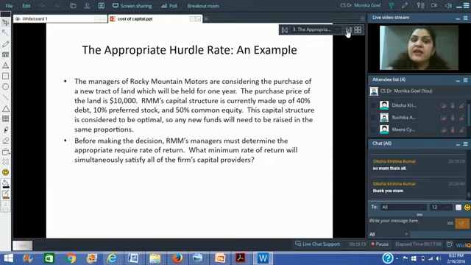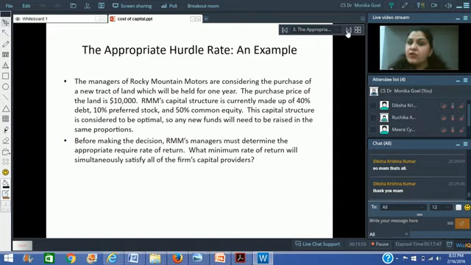In order to understand this appropriate hurdle rate, let us take an example. Suppose there's a company called Rocky Mountain Motors, and the managers of this company intend to purchase a new tract of land. The purchase price of this piece of land is $10,000. Currently, the company's capital structure is made up of 40% debt, 10% preference shares and 50% equity. The company considers this capital structure to be optimal, and in case we want to increase the capital, we would be going by the same ratio.